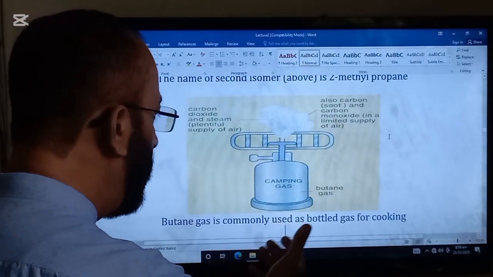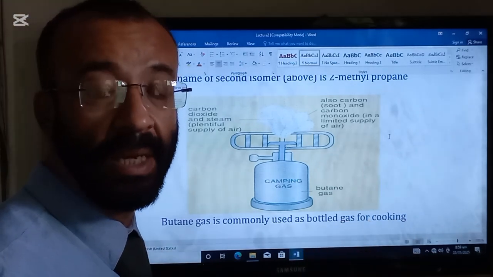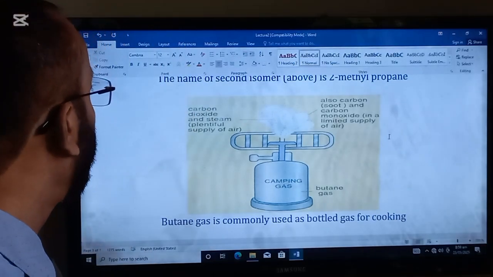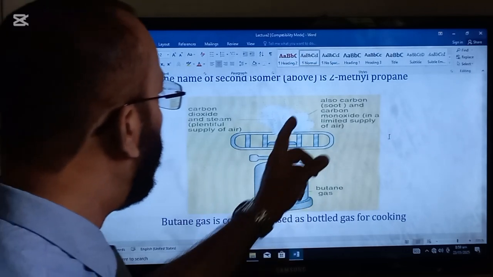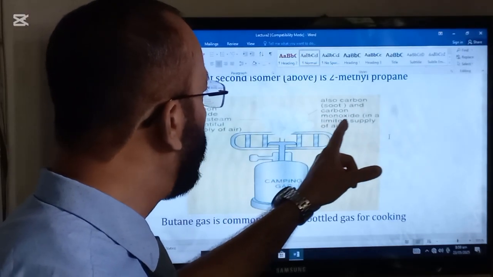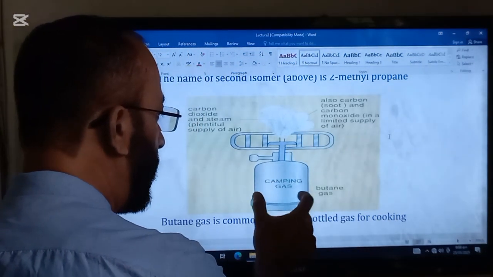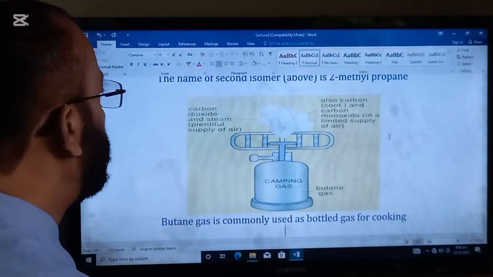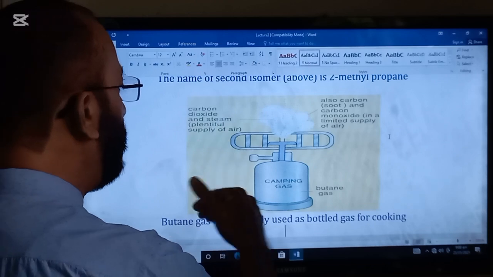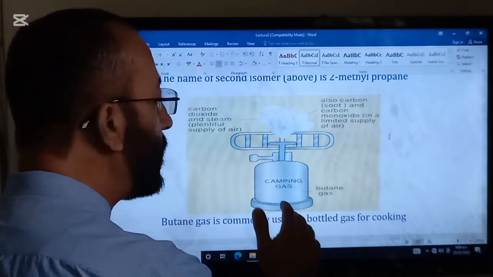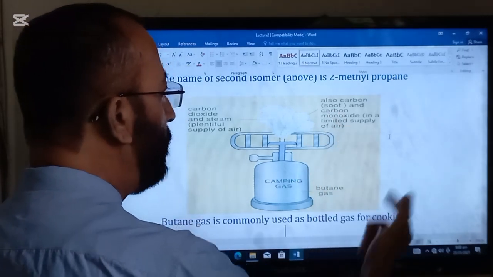Butane gas is commonly used as bottled gas for cooking. Very important question as far as MCQs are concerned. Carbon dioxide and steam are produced in a plentiful supply of air. Also carbon soot and carbon monoxide are produced in a limited supply of air. And this is the butane gas that is contained in the camping gas. So when this gas is burned in plentiful oxygen, carbon dioxide and steam will be produced. But when this gas is burned in a limited supply of oxygen, soot and carbon monoxide will be produced.